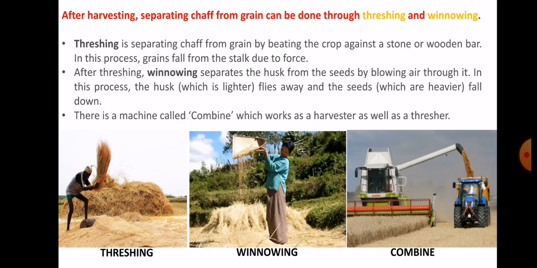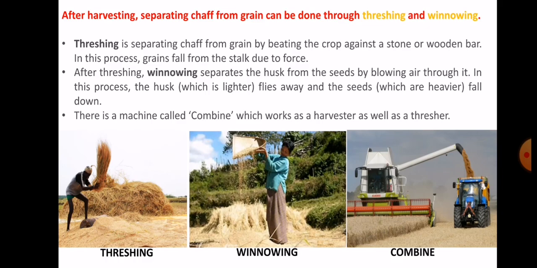In winnowing, we remove the husk from the seeds by blowing air through it. We all know that the husk is lighter, so it will fly away, and the seeds, which are heavier, will fall down. With the help of this process, we can separate our grains from the husk.